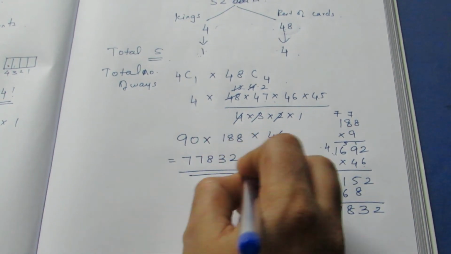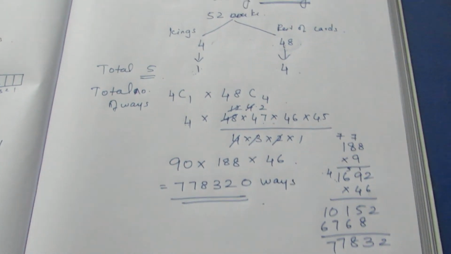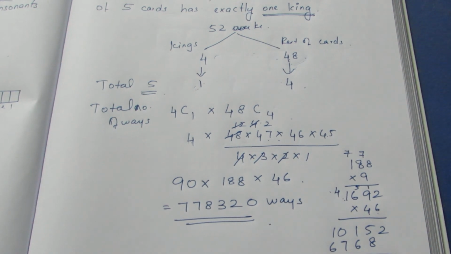These are the total number of ways of selecting 1 king and the rest 4 cards from the pack of 52 cards. That's all with the sum.